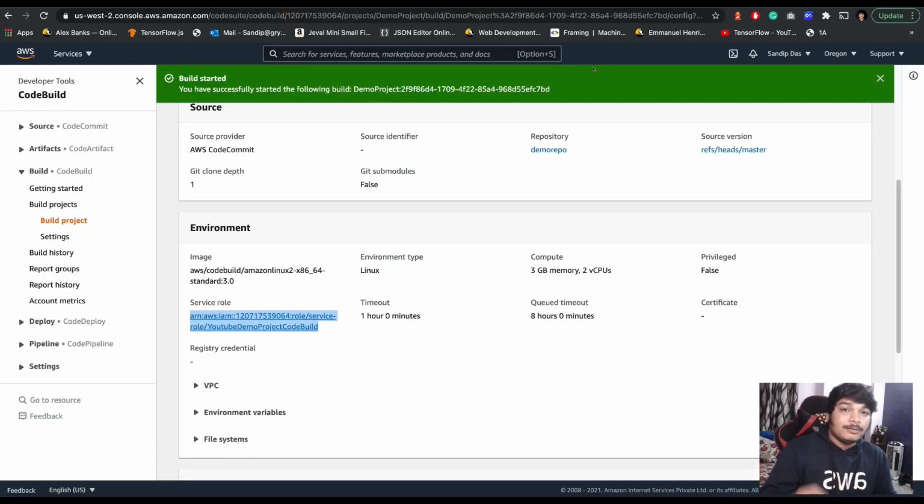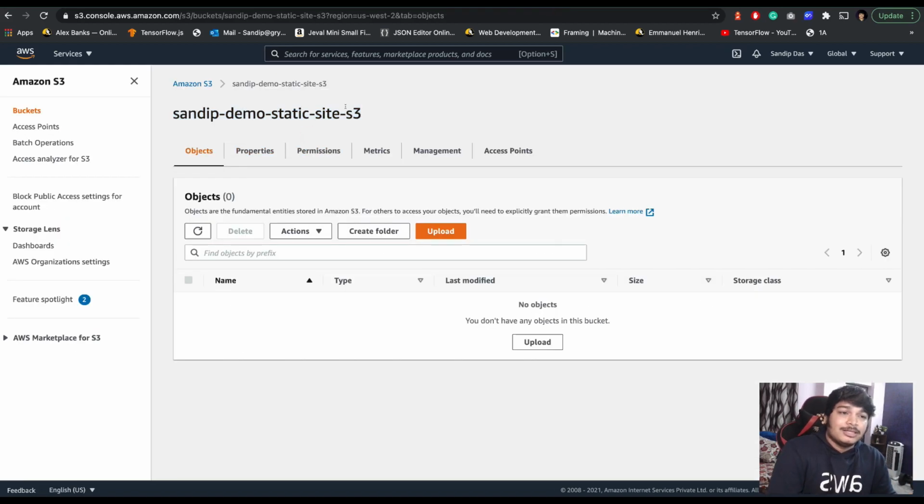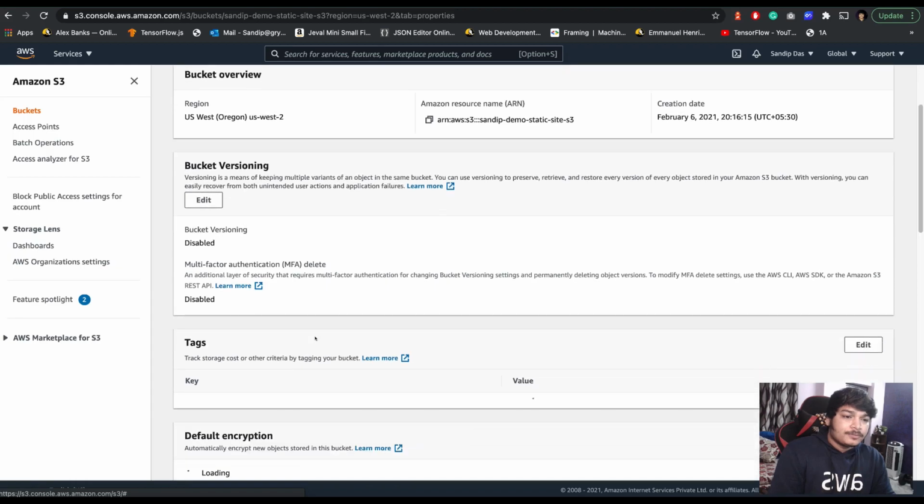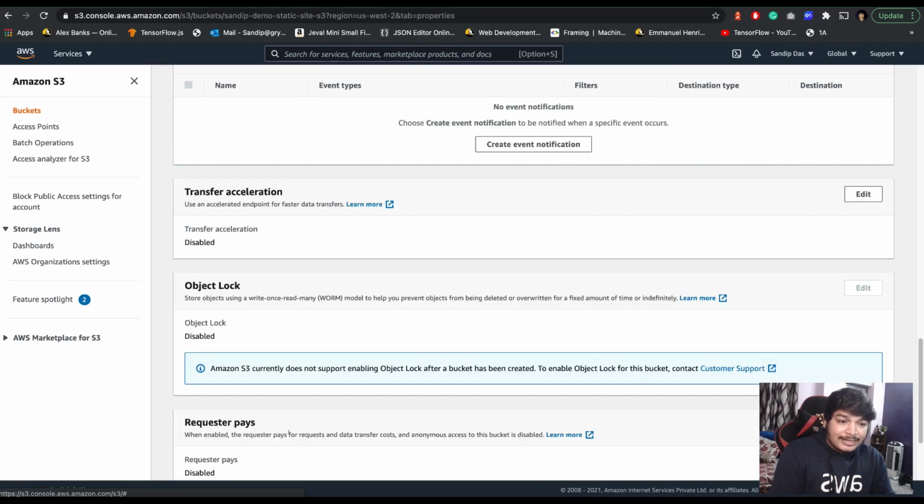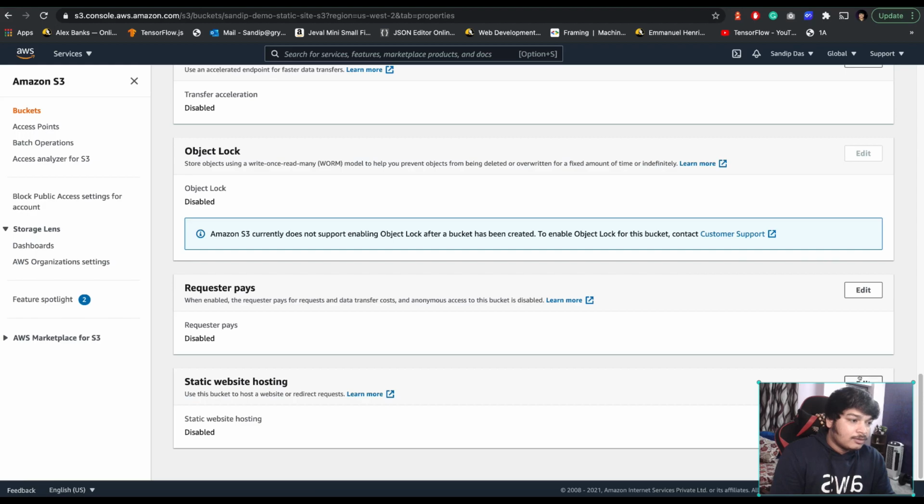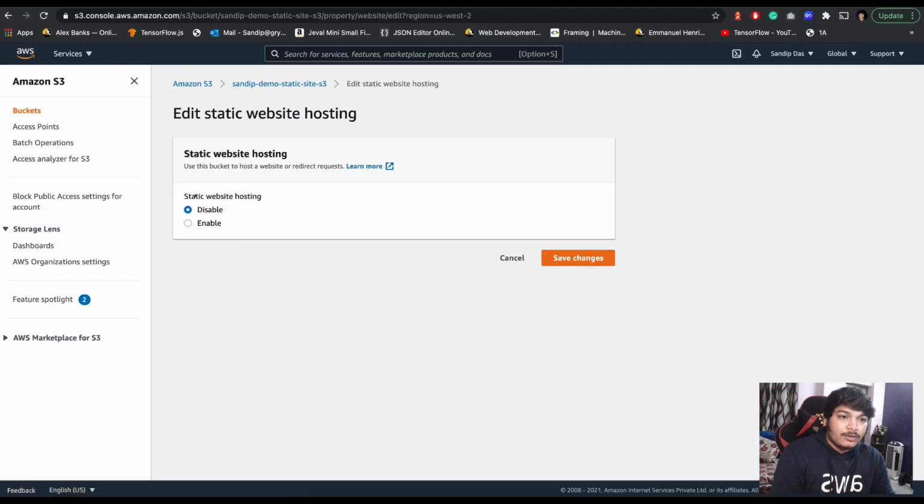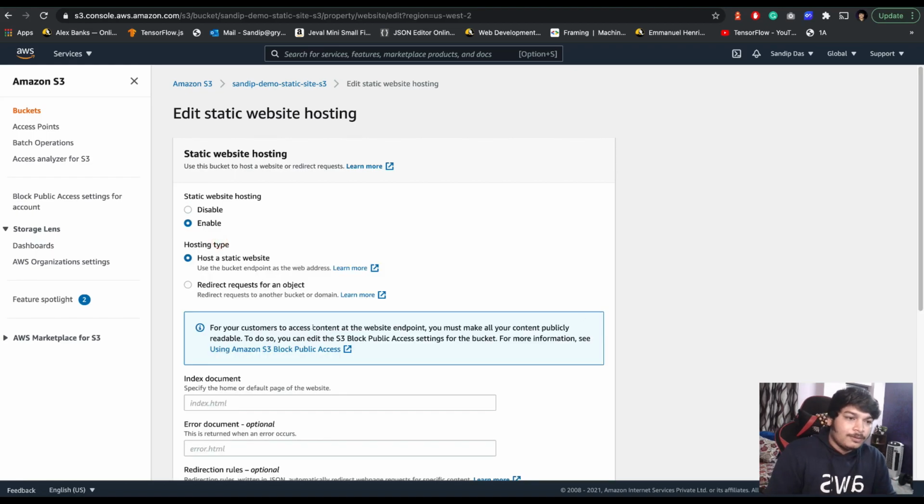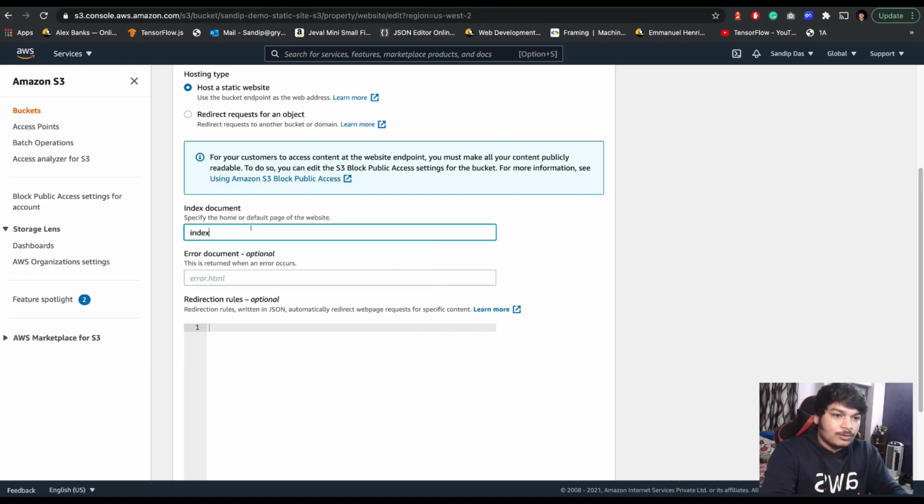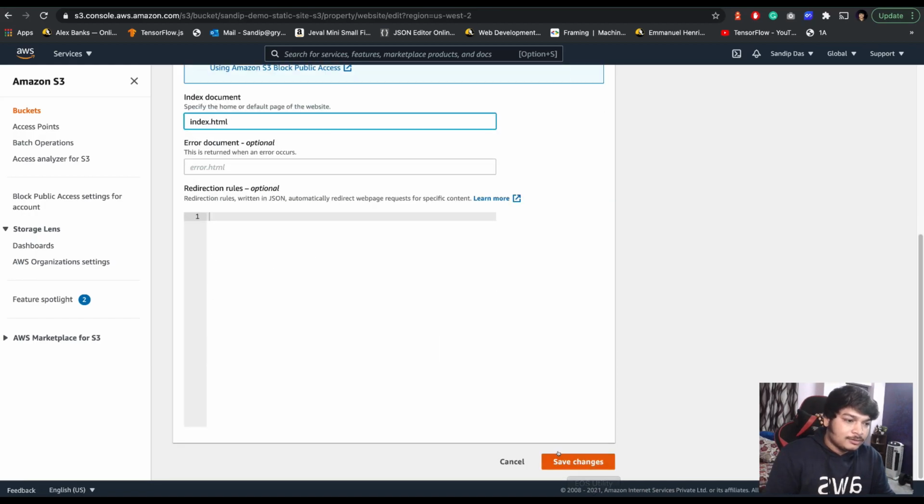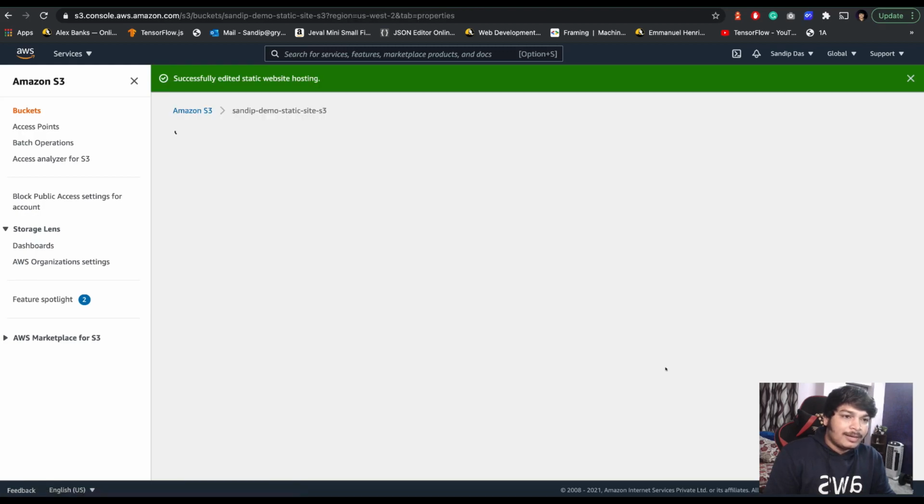Okay, I will run the build, but before that, let's see what I have done in S3. In S3 I have a bucket named Sandeep Demo Static Site S3. I want to host this bucket as a hosted site. What do we have to do for that? Go to that bucket, go to properties of that bucket, and see, there is static site hosting here. Click on edit. By default it will be disabled, but you can enable it. Enable it. What will be the index? So index.html, and that's it. Save the changes. Now I have made this bucket a hosted site.